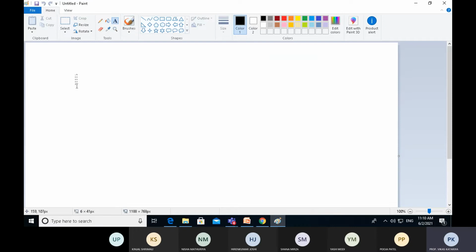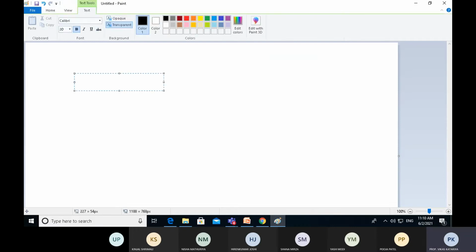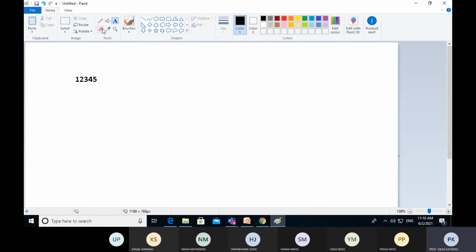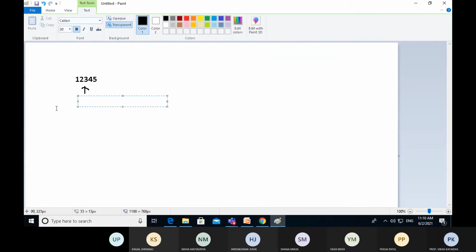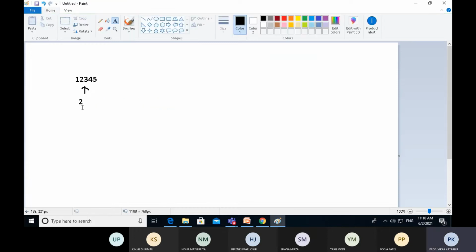Suppose we want data like 1, 2, 3, 4, 5, and in this data we provide some encryption key. Suppose we are adding 2 to each number. That is our encryption key.